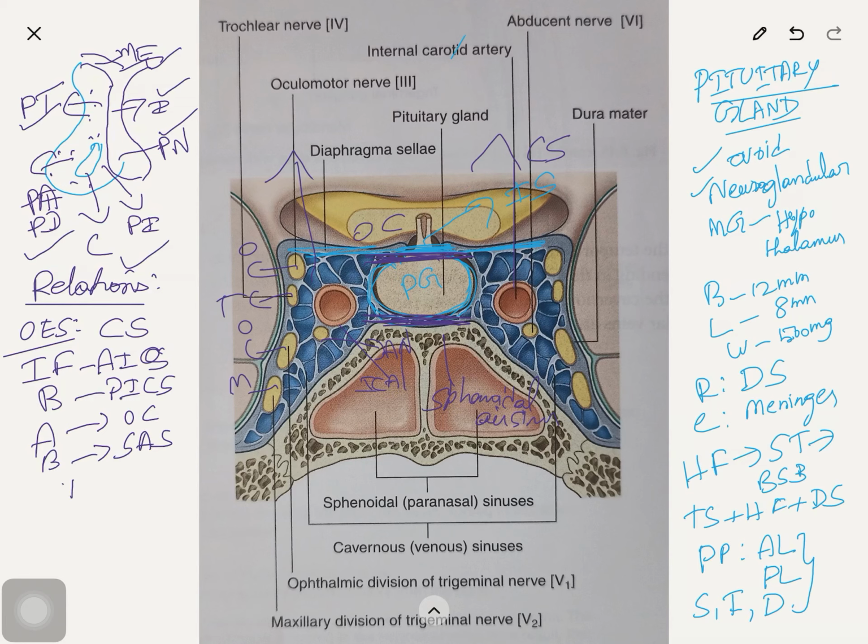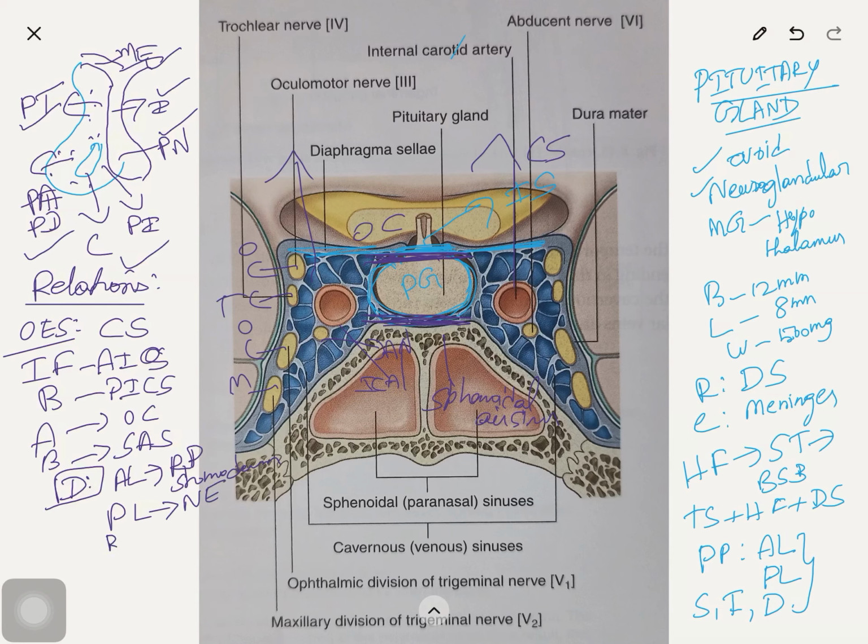Now we will see the development. Development of pituitary gland itself is a separate topic in our embryology playlist. Now we will cover it in short. Anterior lobe derives from the Rathke's pouch of stomodeum, of surface ectoderm. Posterior lobe from the floor of the third ventricle by the down growth, that will be the neuroectoderm.